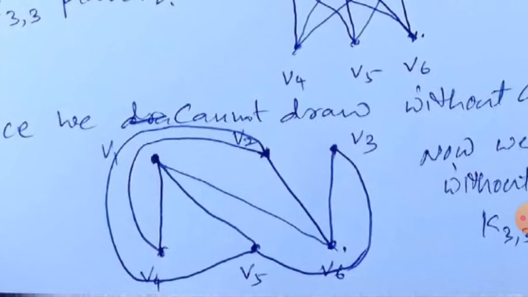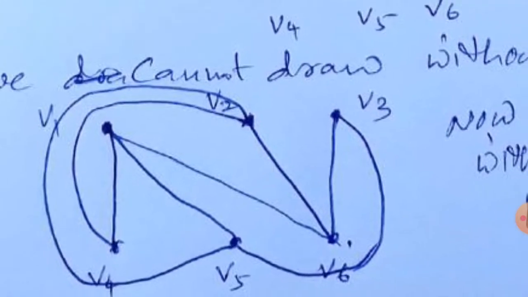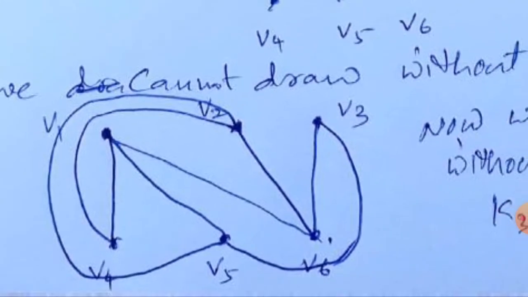We draw V2 to V4 through this line, and V2 to V5 through this line, and V2 to V6 directly with a line, an edge from V2 to V6.